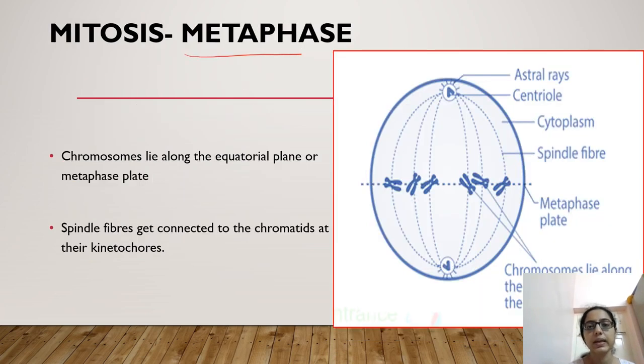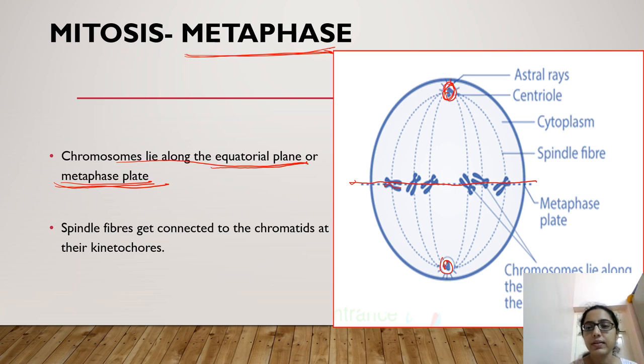Now what happens in the second stage of karyokinesis, metaphase? In metaphase, the centrioles and centrosome reach the opposite poles of the cell, and the distinct chromosomes arrange themselves in the center of the cell. They lie in the equatorial plane, which is also called the metaphase plate. That means in the center they arrange in a line, and that is called the equatorial plane, or the metaphase plate.